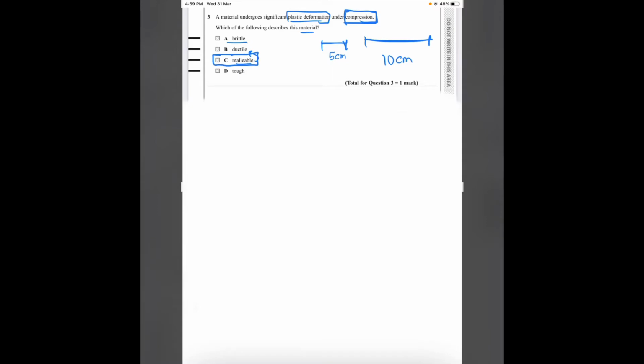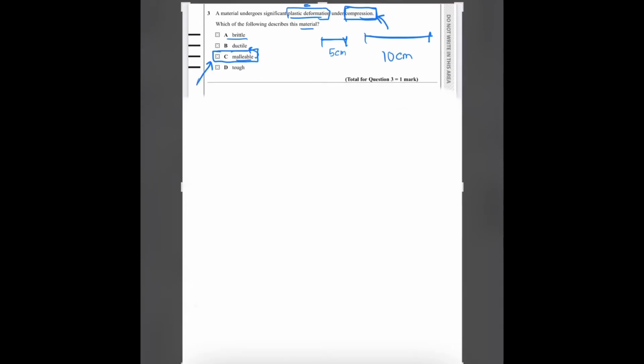So malleable is basically something upon which we can put a pressure. For example, compression is where we can compress a metal into thin sheets. So part C is correct, since it has a plastic deformation under compression. And it is not D because it is about the energy required to fracture. So it is not about the plastic deformation. It may be under compression, but it is not about the plastic deformation. So the answer to this question is C.